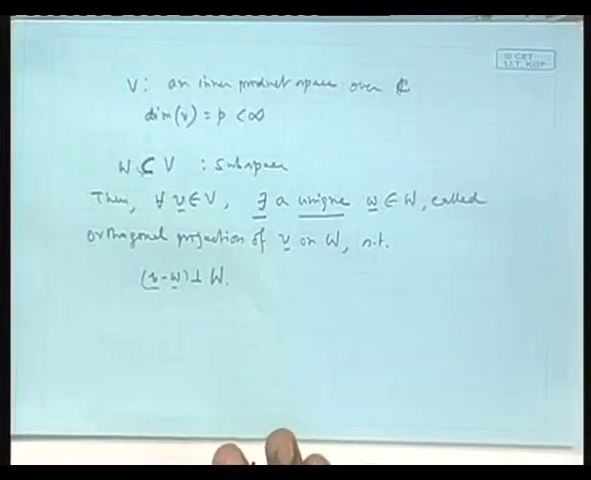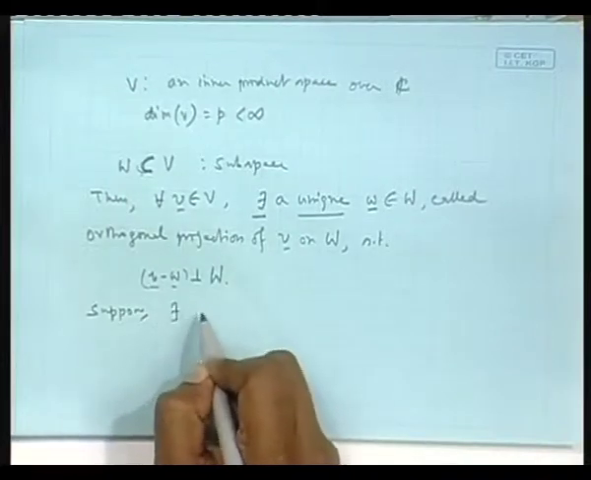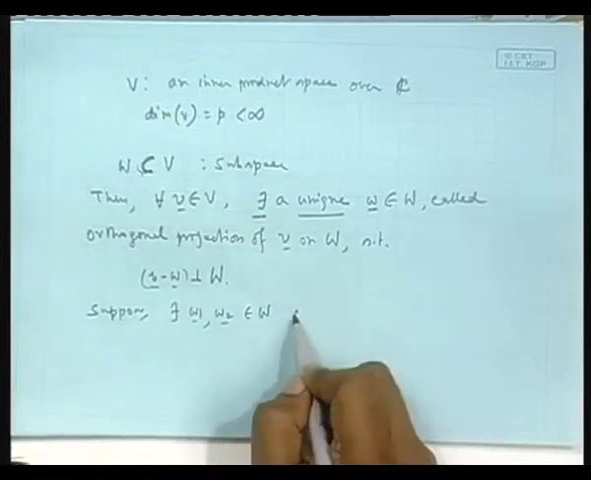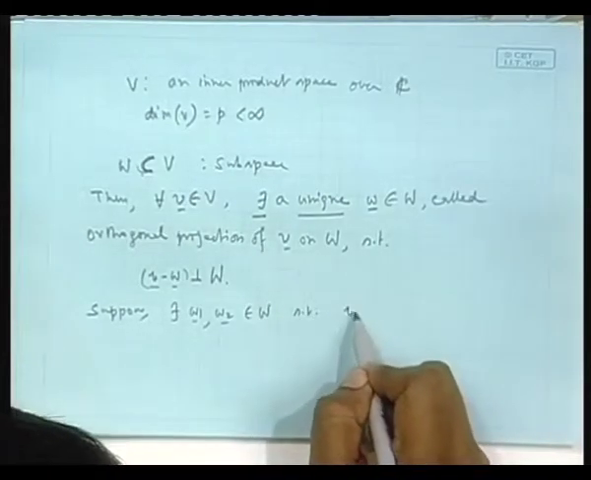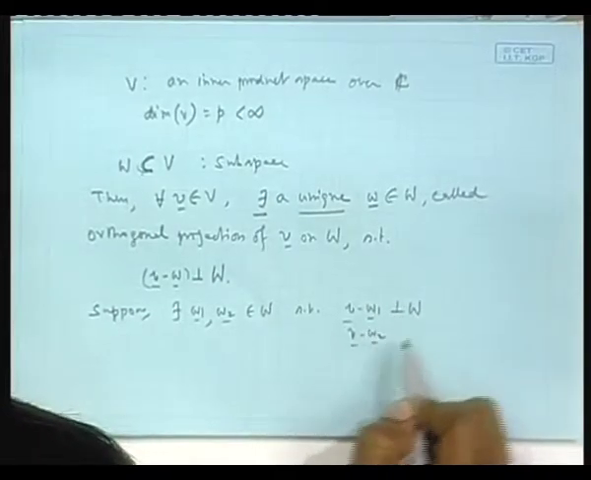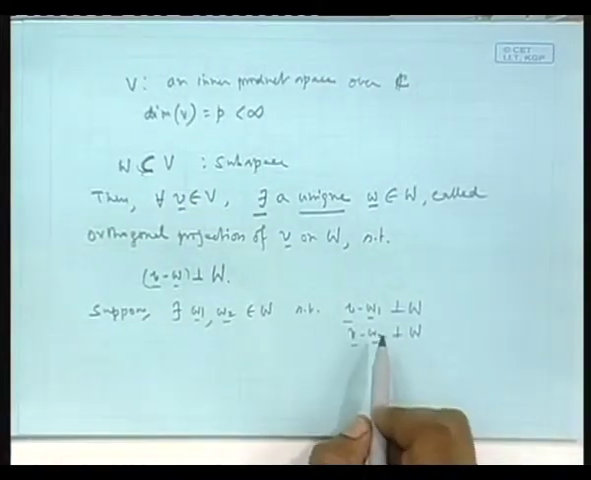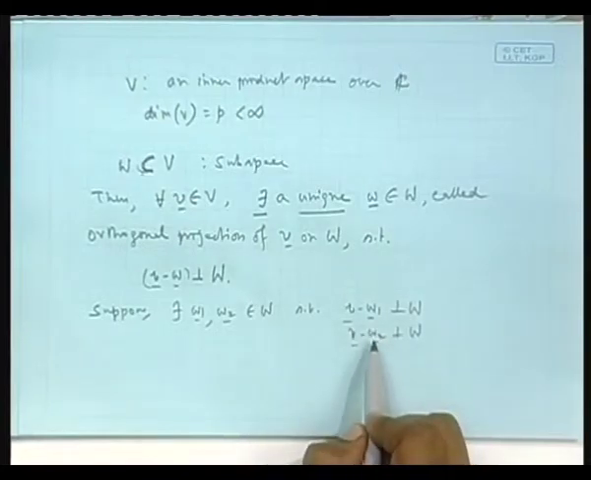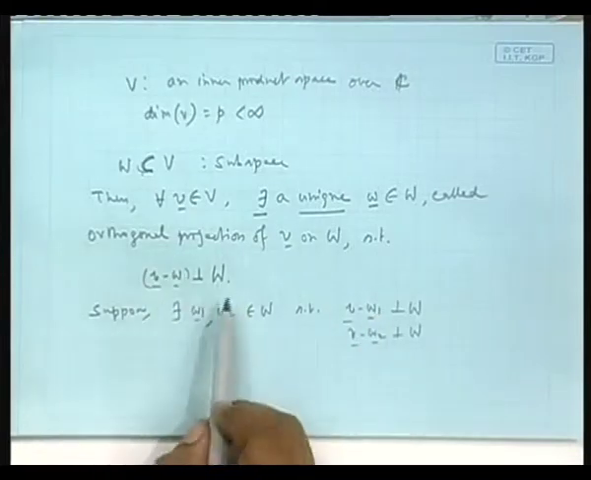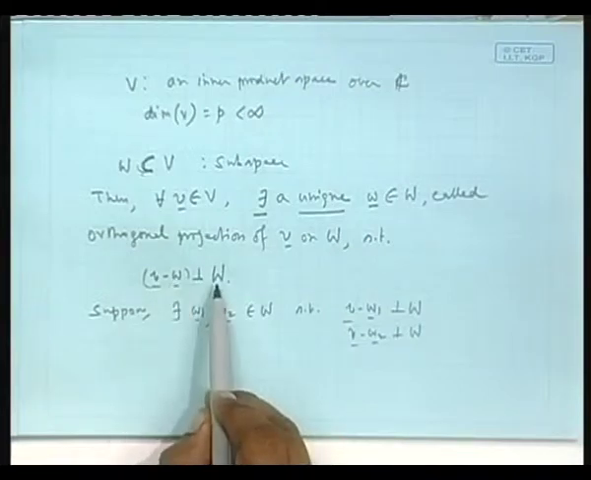That is unique. That is, suppose there exist W1, W2 elements of W so that V minus W1 is orthogonal to W, and V minus W2 is orthogonal to W. Then I will prove that there is no other way but that W1 and W2 have to be the same. The property that the error is orthogonal to capital W is possible only for one small w, this vector belonging to capital W.